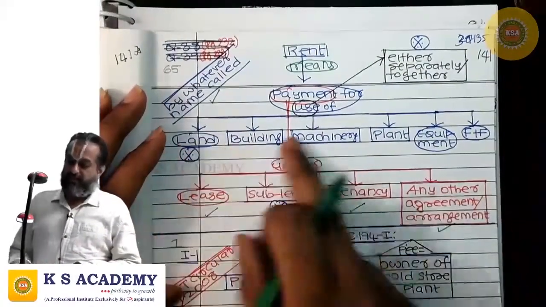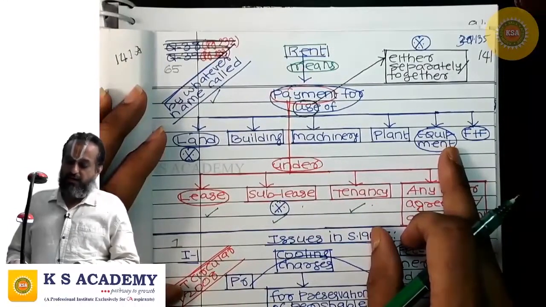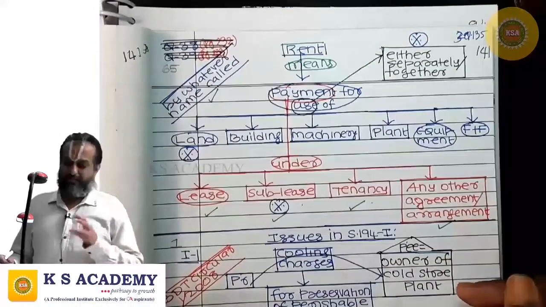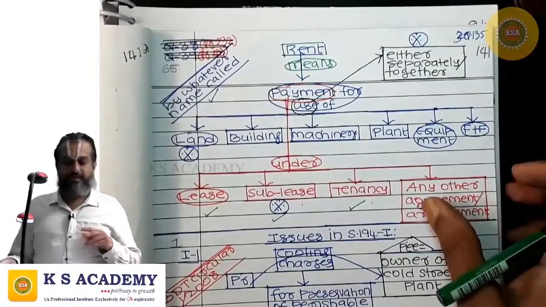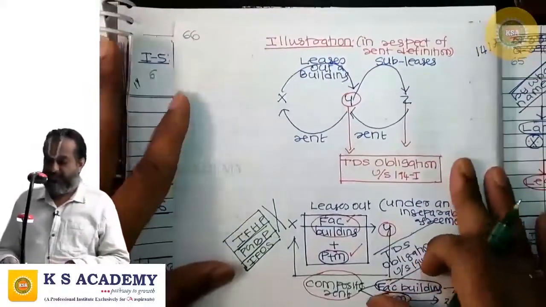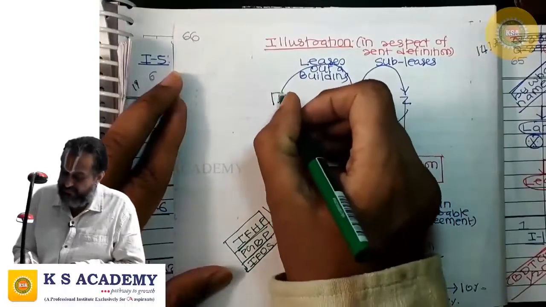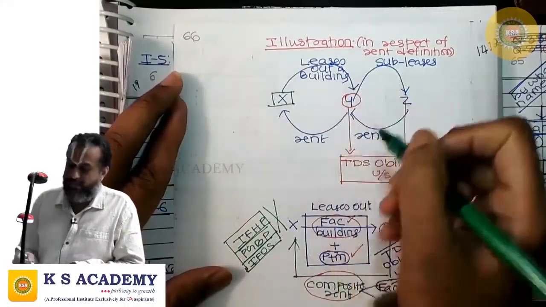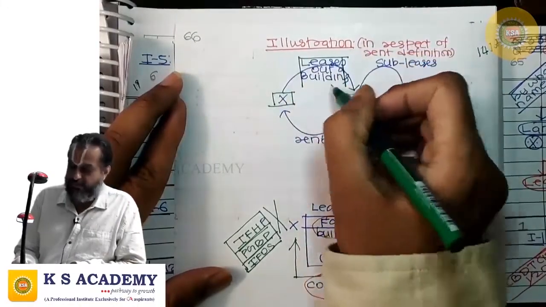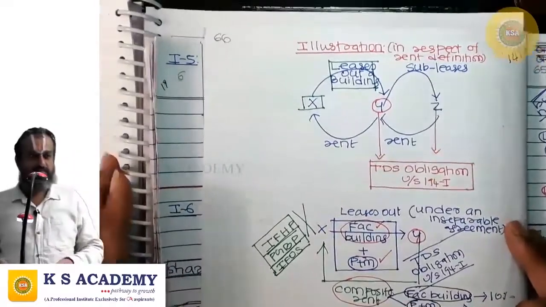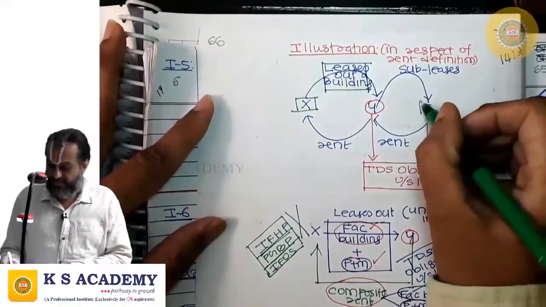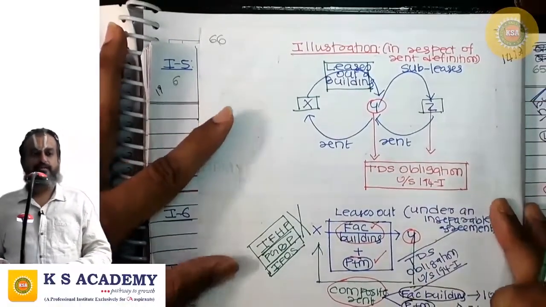These assets may be allowed to be used either separately or together. Still the payment received is rent. Now see these illustrations to get a grip. Mr. X leases out a building to Y and Y subleases this building to Z. The building is sublet to Z.